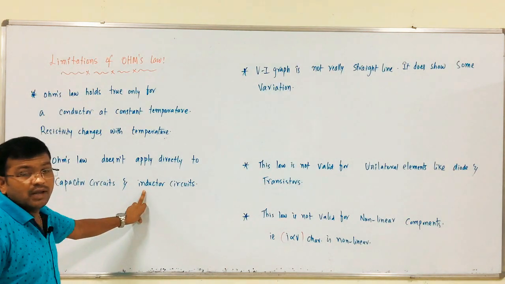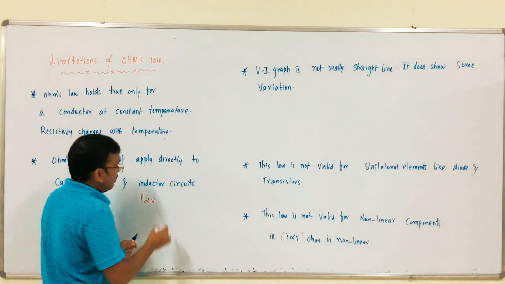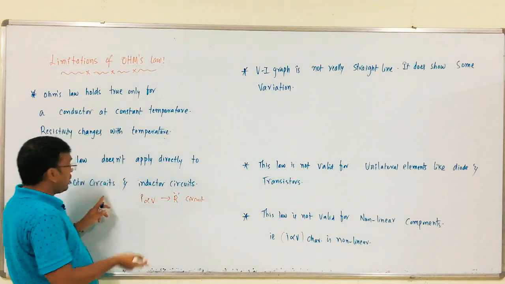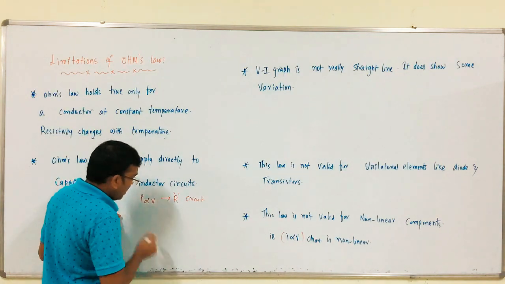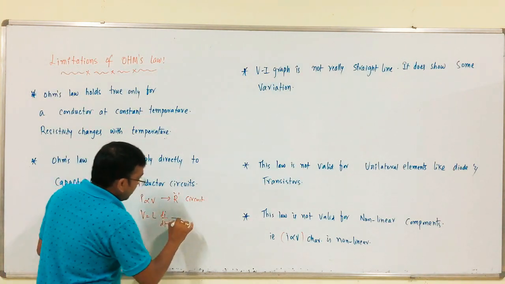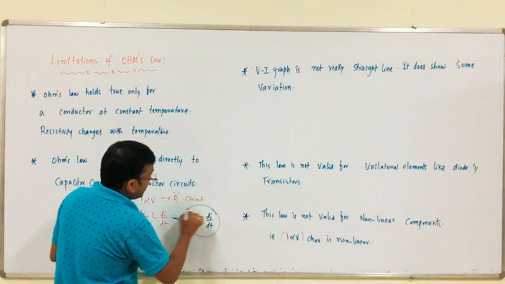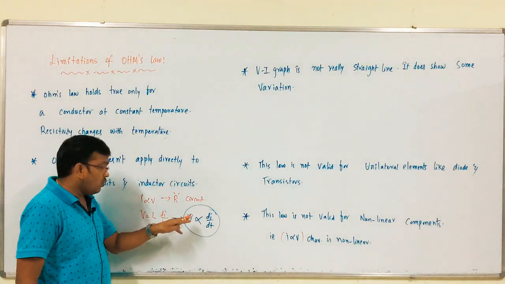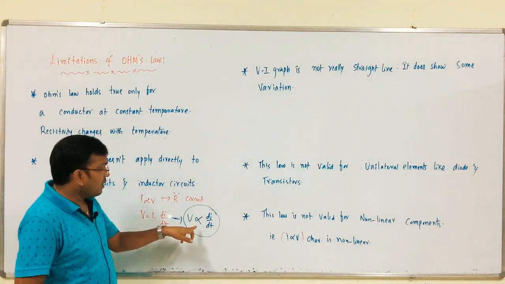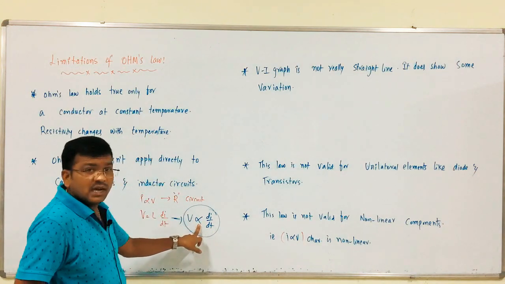Why is it not applicable? If it is a pure resistive circuit, what is the relation? I is proportional to V. If it is a pure inductor circuit, what is the relation between voltage and current? V is equal to L into di by dt. So, V is proportional to di by dt. This is non-linear. Voltage is directly proportional to the differential component of current. So, that is why we are not applying this Ohm's law for inductive circuits like this.